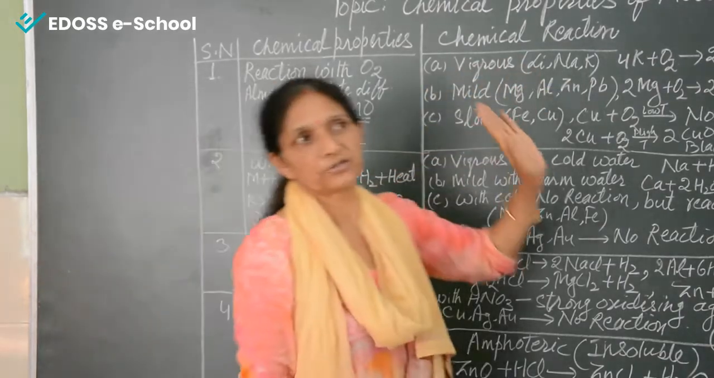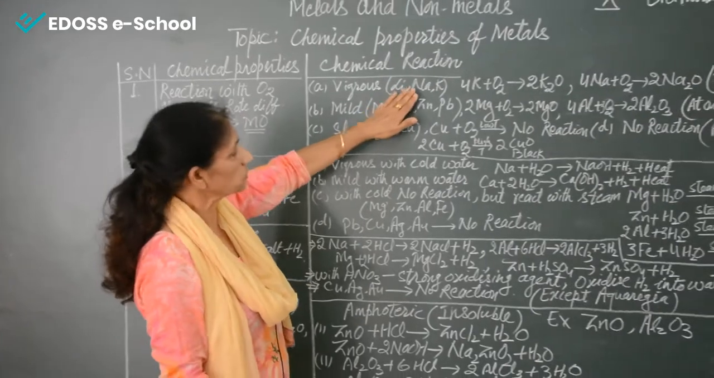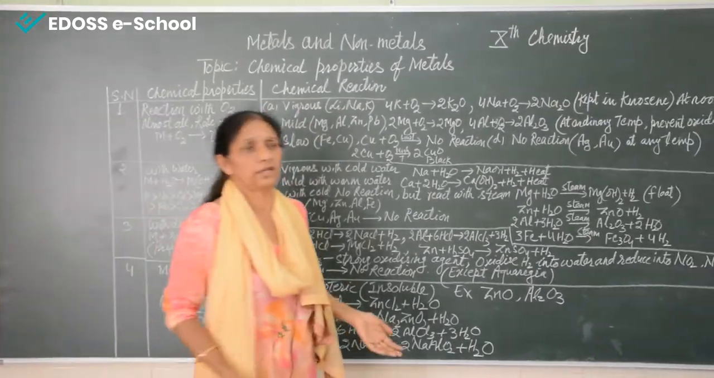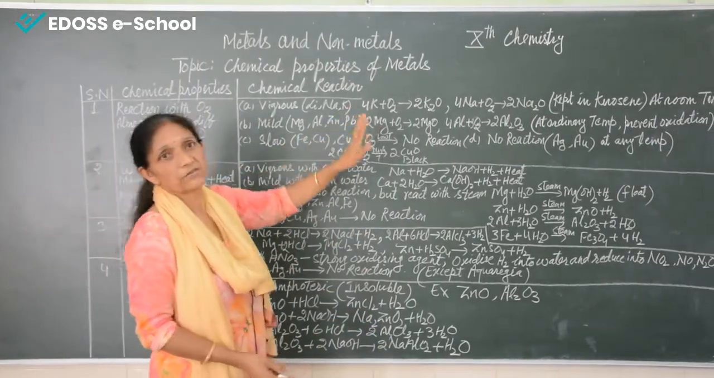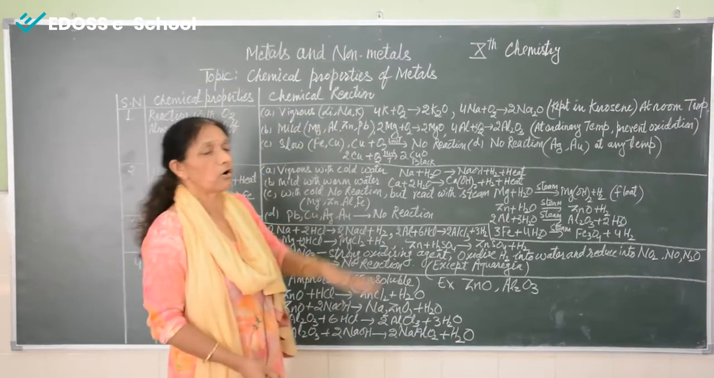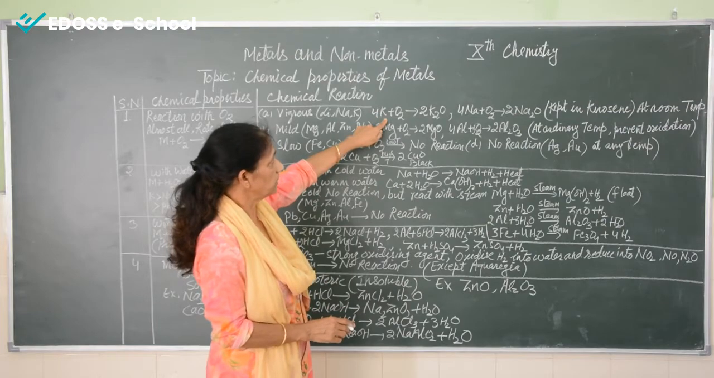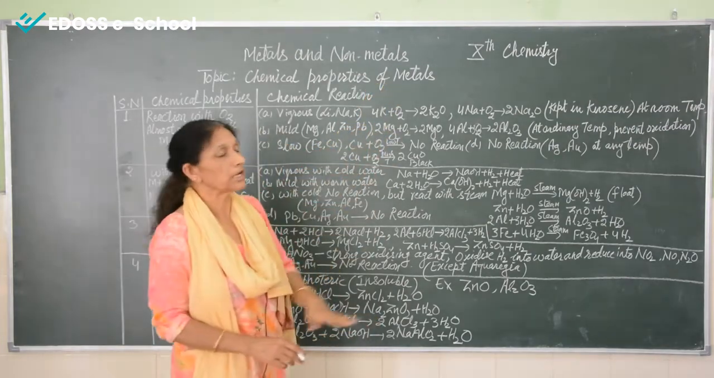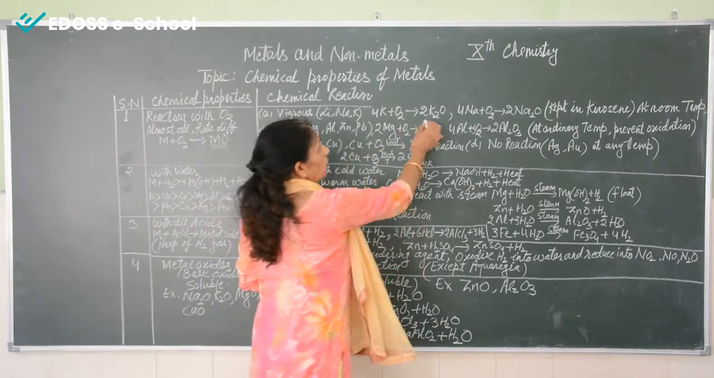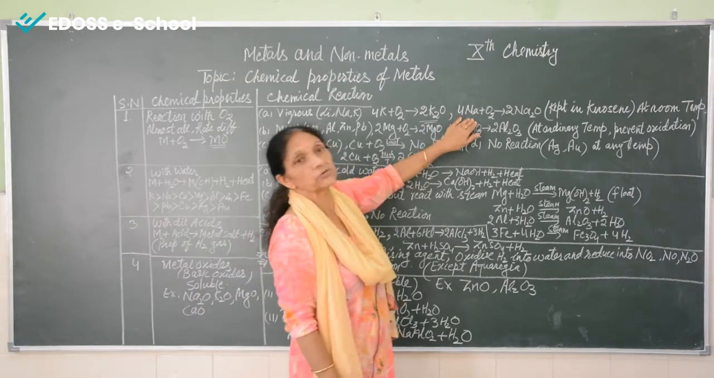Now coming to the vigorous reaction, we know the alkali metals like lithium, sodium and potassium, they react very vigorously. If you keep them open in the air, they will immediately catch fire. Okay, so this is the reason that these metals are always kept in kerosene. We can see here, this is potassium. As soon as it comes in contact with oxygen, okay, we keep it in the air, it forms potassium oxide.